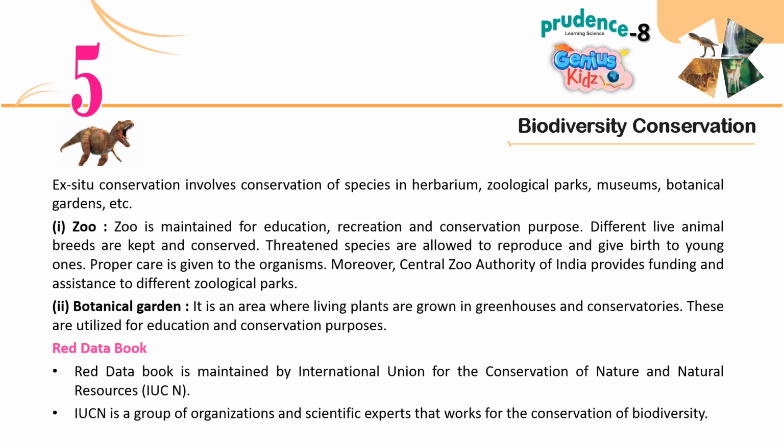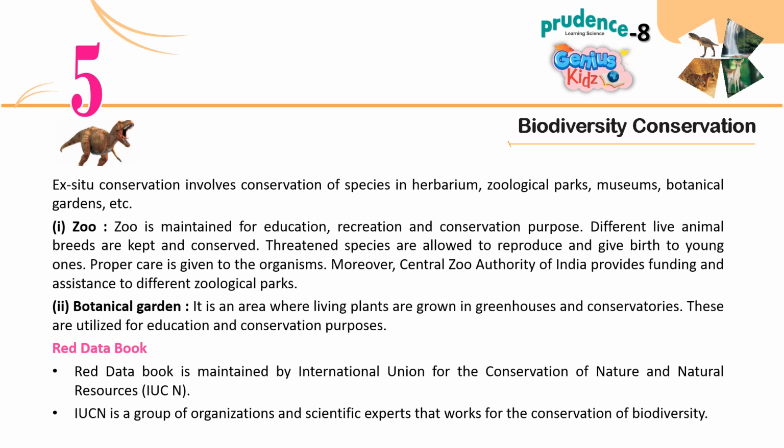1. Zoo. Zoo is maintained for education, recreation and conservation purpose. Different live animal breeds are kept and conserved. Threatened species are allowed to reproduce and give birth to young ones. Proper care is given to the organisms. Moreover, Central Zoo Authority of India provides funding and assistance to different zoological parks. 2. Botanical Garden. It is an area where living plants are grown in greenhouses and conservatories. These are utilized for education and conservation purposes.